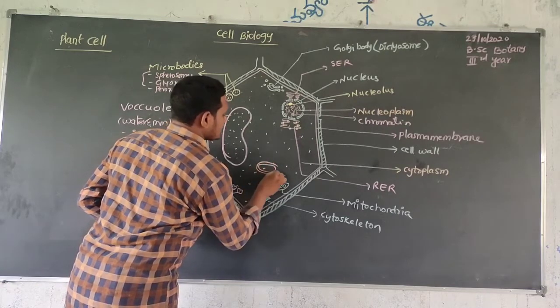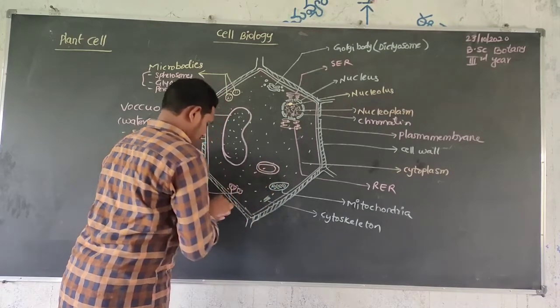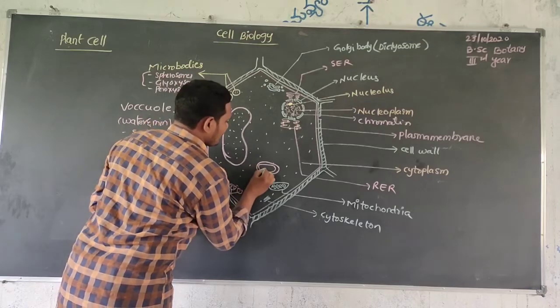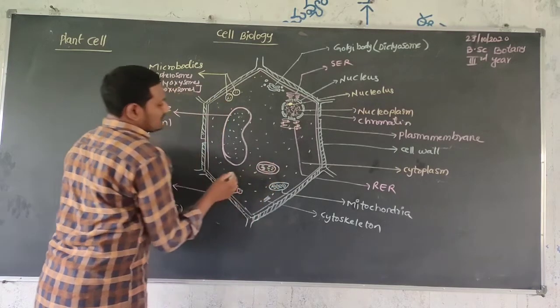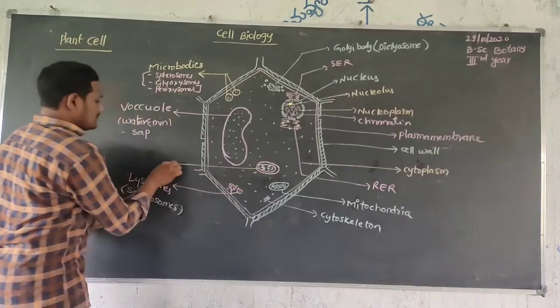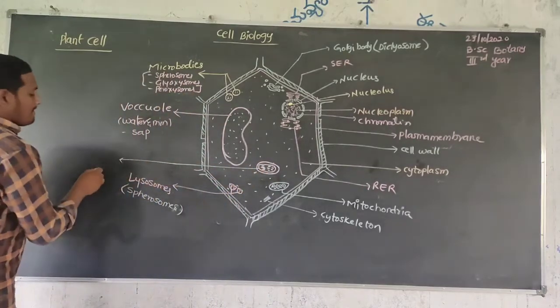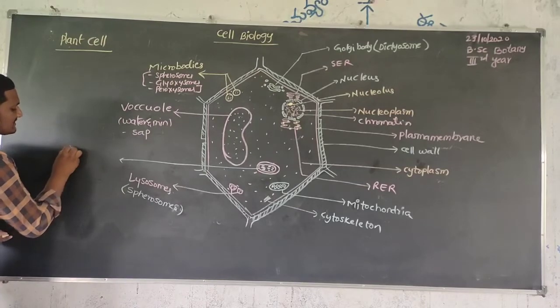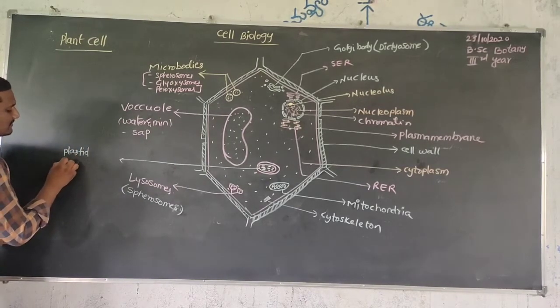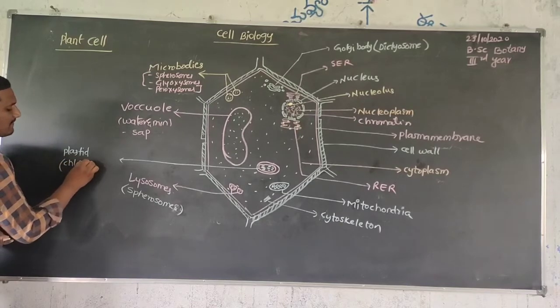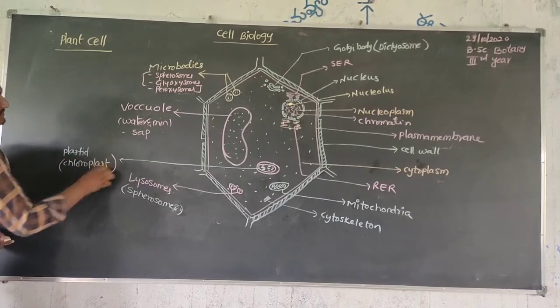Plastids are mainly double membrane structures which have chlorophyll inside, also known as chloroplast.